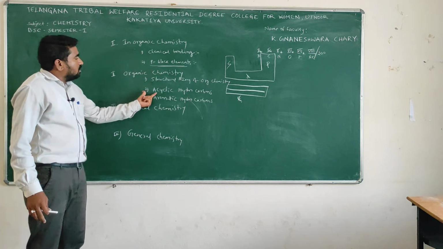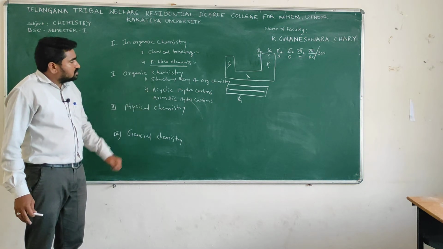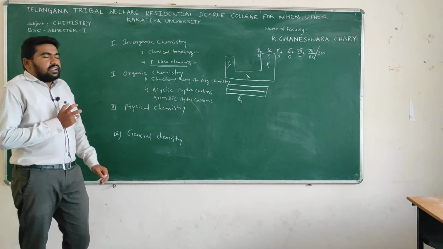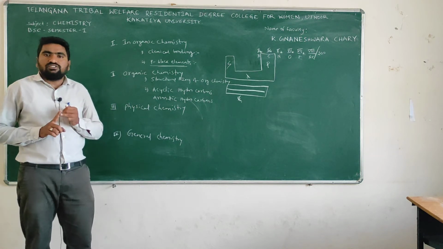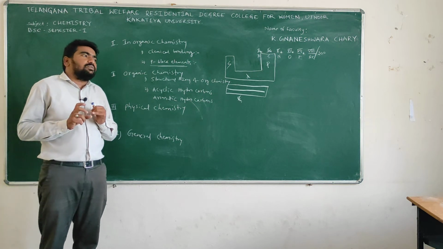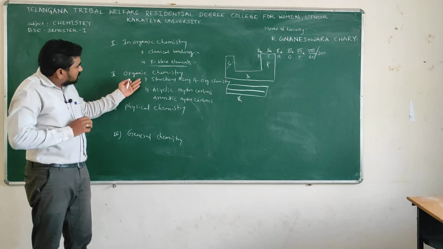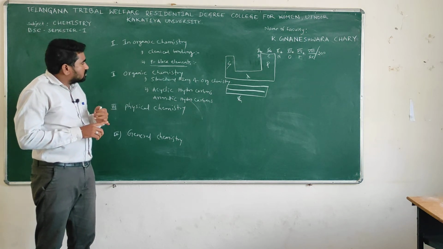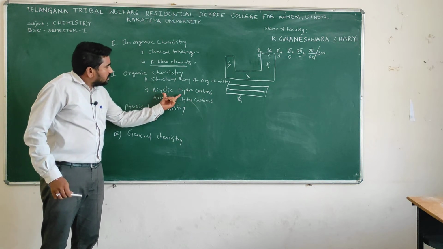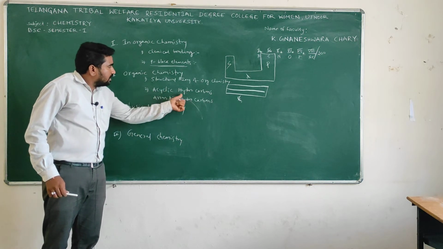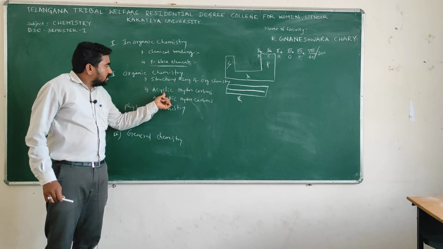And coming to the next point, acyclic hydrocarbons. What is the meaning of acyclic hydrocarbons? Organic chemistry deals with carbons and hydrogens. It discusses the properties of carbons and hydrogens only. So here we are discussing acyclic hydrocarbons as well as cyclic hydrocarbons.